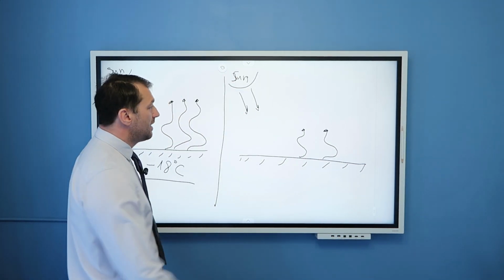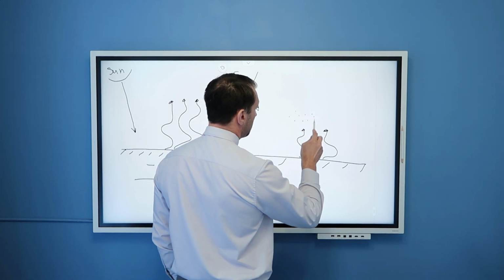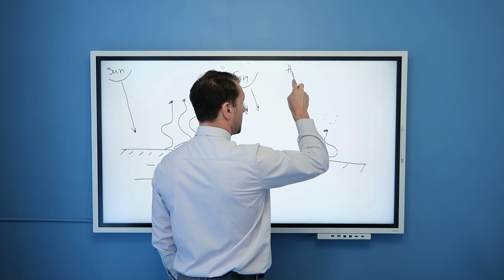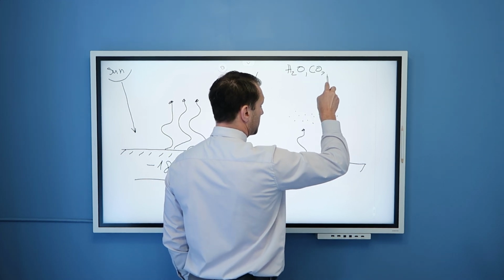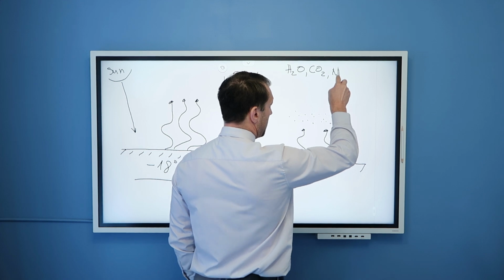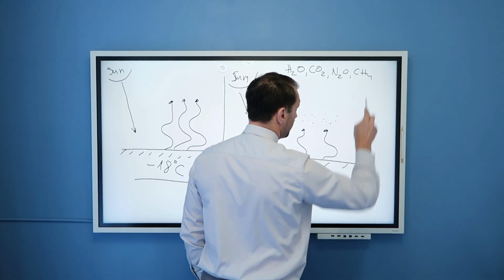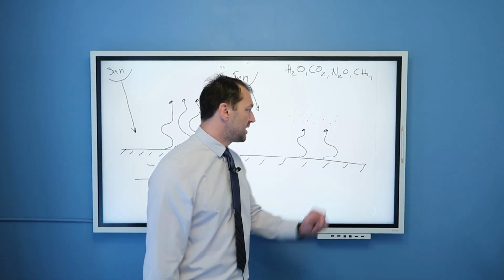But because we do have an atmosphere that has greenhouse gases, and we saw that these greenhouse gases are primarily water vapor, carbon dioxide, nitrous oxide, and methane, CH4, these gases absorb part of this radiation.